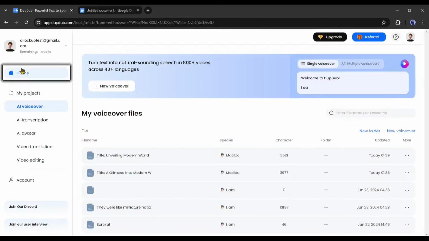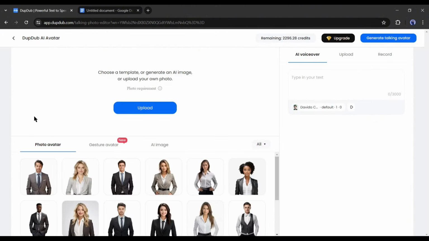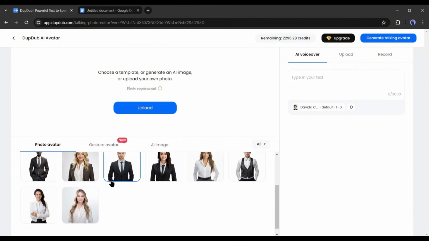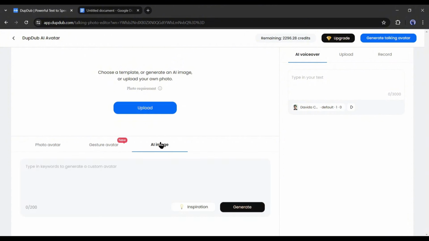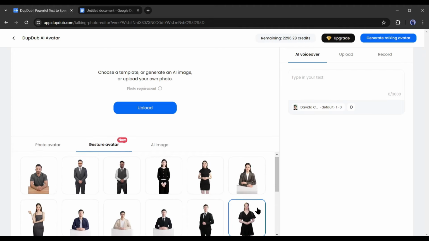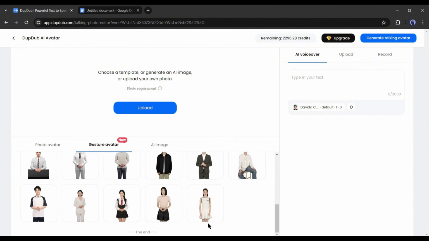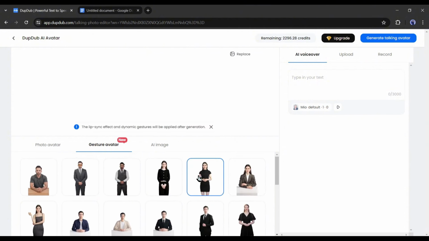Now come back to the home page and then select the AI avatar option from here. This is the AI avatar generator page. Here you can create talking avatars. There are 4 options. You can upload your own avatar image, select a template image from here, generate an avatar image, and last and most importantly, gesture avatar. I will use the gesture avatar. Here you will find various hyper-realistic avatars in various styles and outfits for both male and female gender. I will select this one.